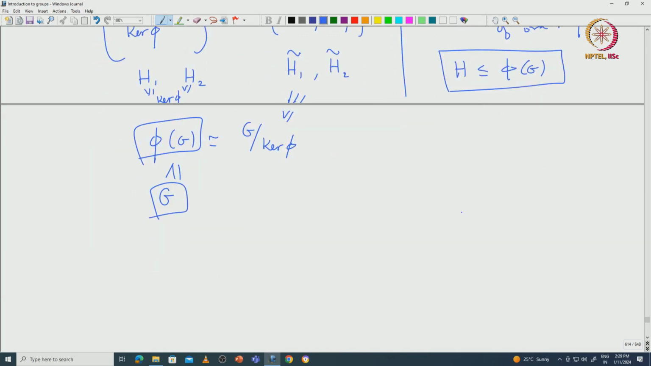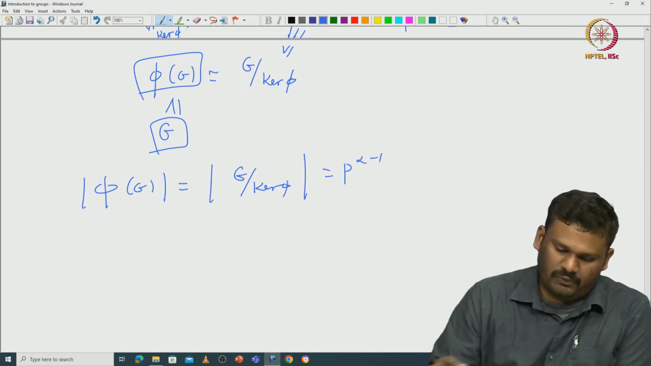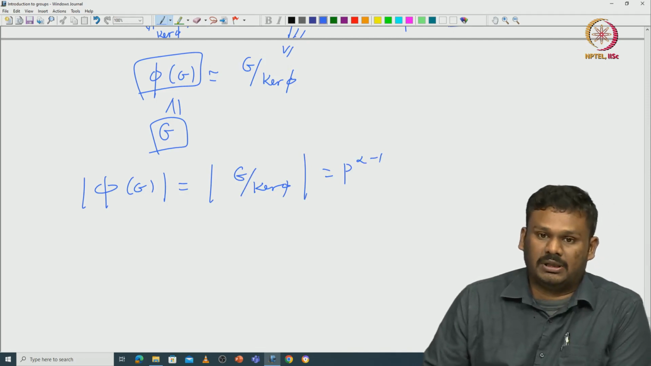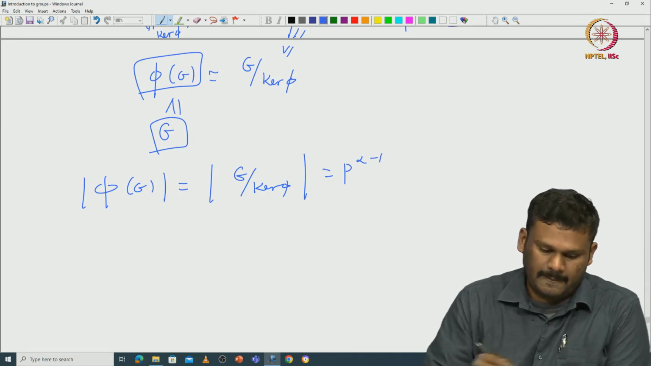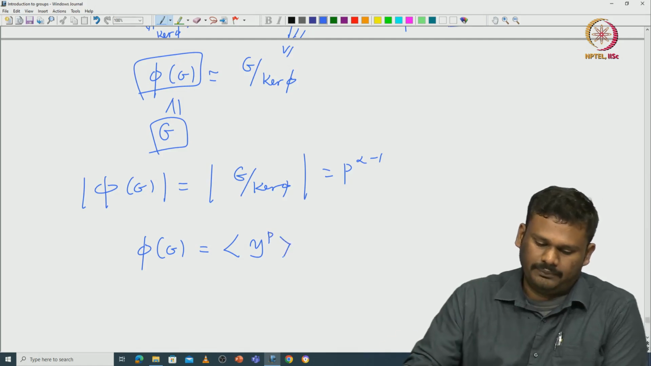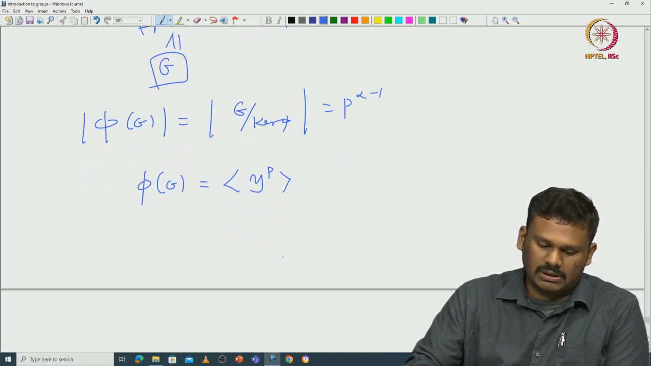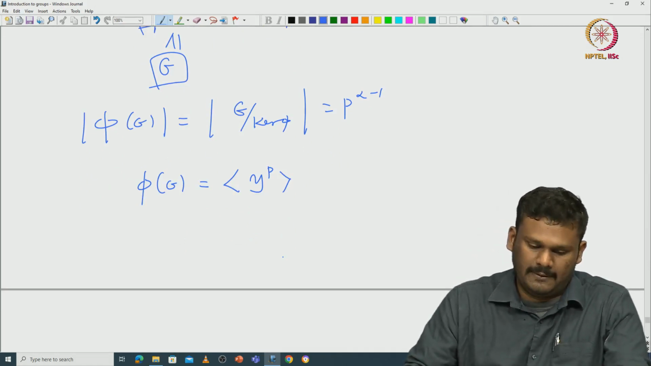Anyway, pi of G satisfies our hypothesis. The cardinality of pi of G is the same as the cardinality of G modulo kernel pi, which is p power alpha minus 1, and it satisfies our hypothesis. So it must be generated by some cyclic element. Let us say pi of G is generated by y bar. Because y bar is just the image of y, that must be y power p.